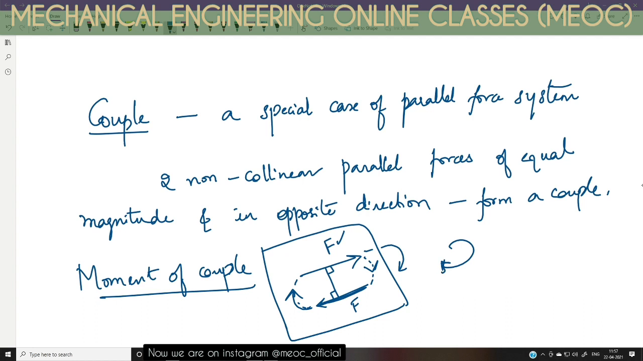That value is given as one of the forces multiplied by the perpendicular distance between them, which is the couple arm or arm of the couple. This is D. If this particular distance between the two forces is D, then moment of couple is given by F into D, and the units are the same, Newton meter.